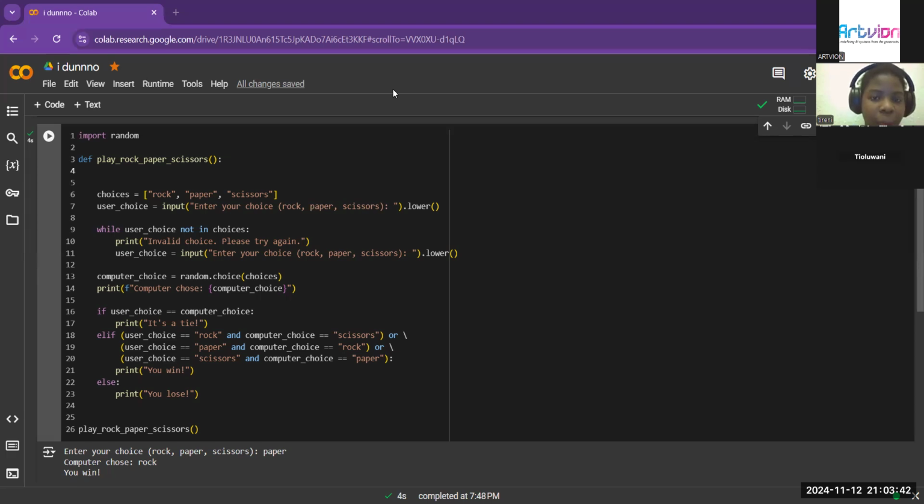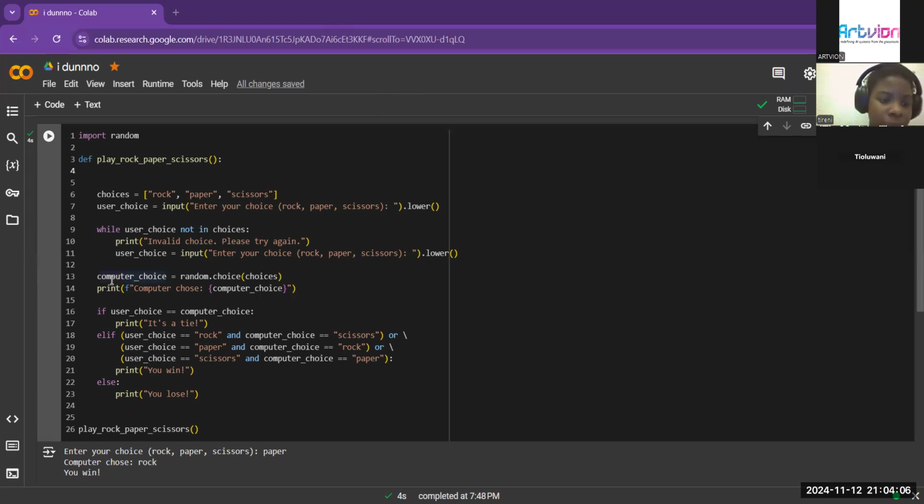And then we have user's choice equals input, and after we write the wrong stuff, it's gonna ask us again. It's gonna tell us to enter a choice again, and we'll keep on doing this till we write the correct one of the words out of rock, paper, and scissors. And make sure you don't just misspell it because that'll make it even worse.